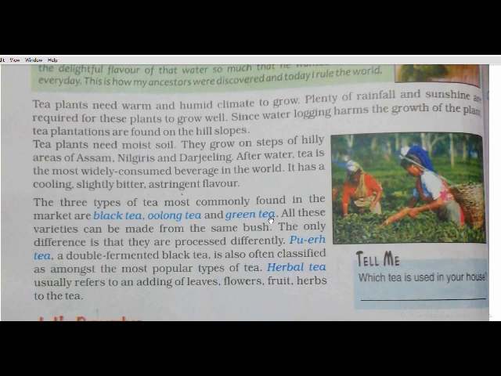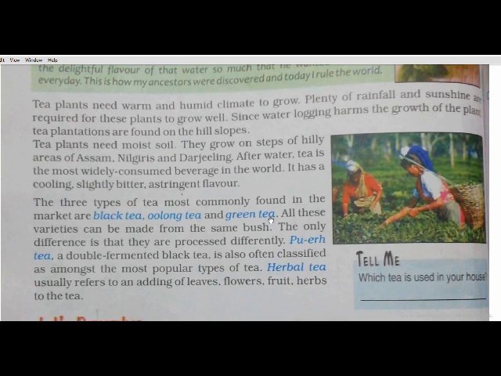So what they are telling is that tea actually grows in Assam and the West Bengal part. The plant is grown in different parts of Assam and in different parts of West Bengal, like Darjeeling. Actually, tea is one of the most favorite drinks of the people of our country.